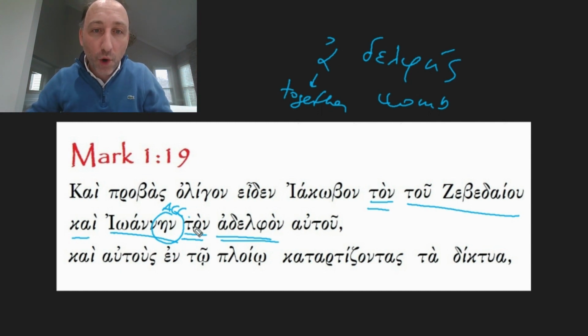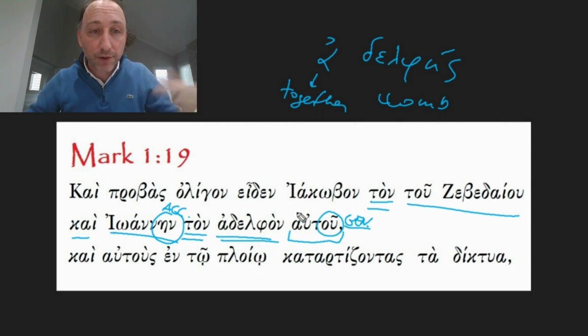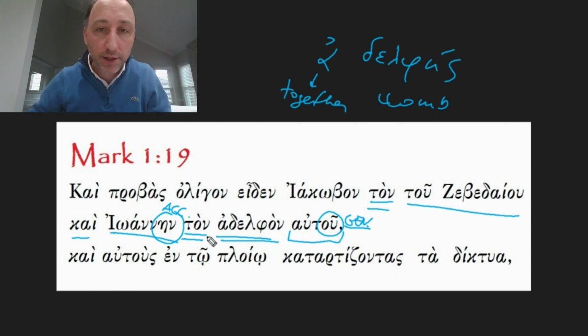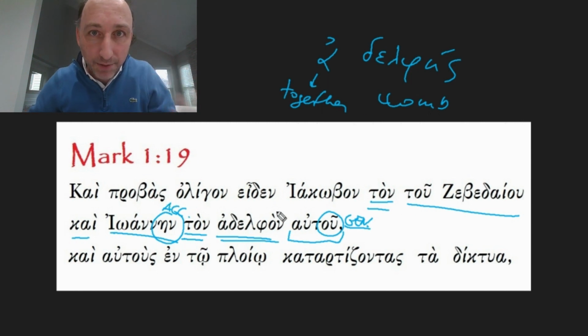So John was the brother autou, omicron upsilon, a genitive ending of the personal pronoun, third person singular. So, and John, the brother of him. So, and John, his brother. So, Jesus saw James, the son of Zebedee, and John, his brother.